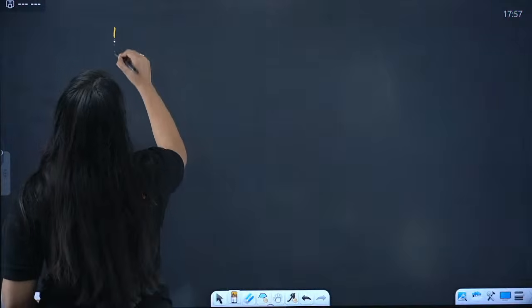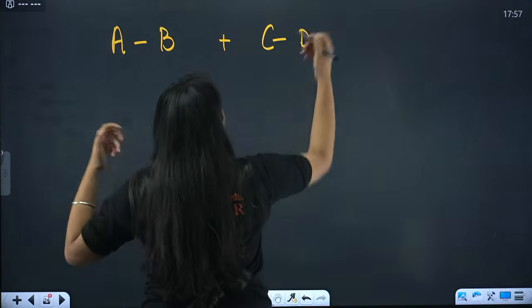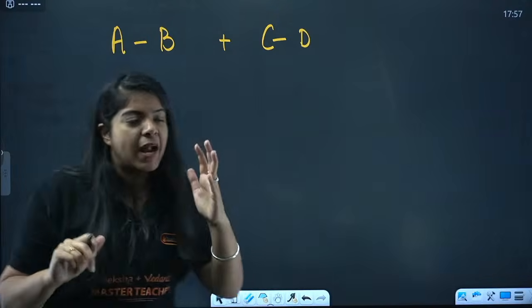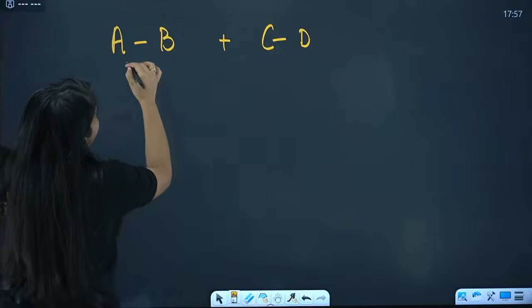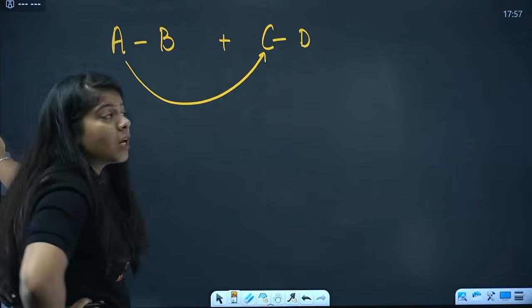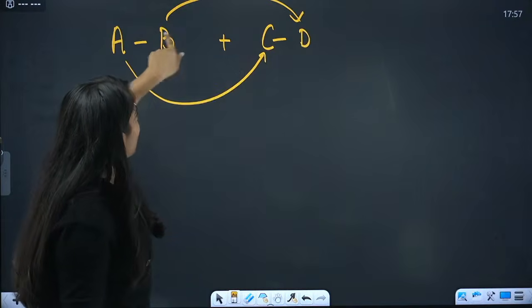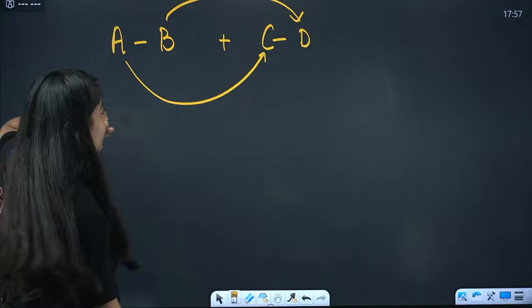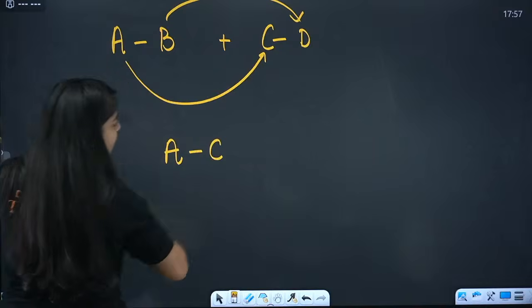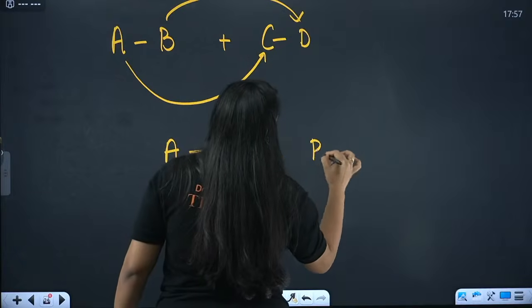What happens? A and B had a perfectly good bond, right? Then C and D had a perfectly good bond. Both of these are happy, right? Then A was mad. A is like, enough of B. I want to have a friendship with C. And B gets angry and B is like, okay, if you are having friendship with C, I'll go and make friends with D. Okay, so A replaced D and B replaced C, right? Oh, I said it the wrong way around. A replaced C, so A and C made a good bond, and then B is like, okay, I'll go with D, and then B goes and combines with D.